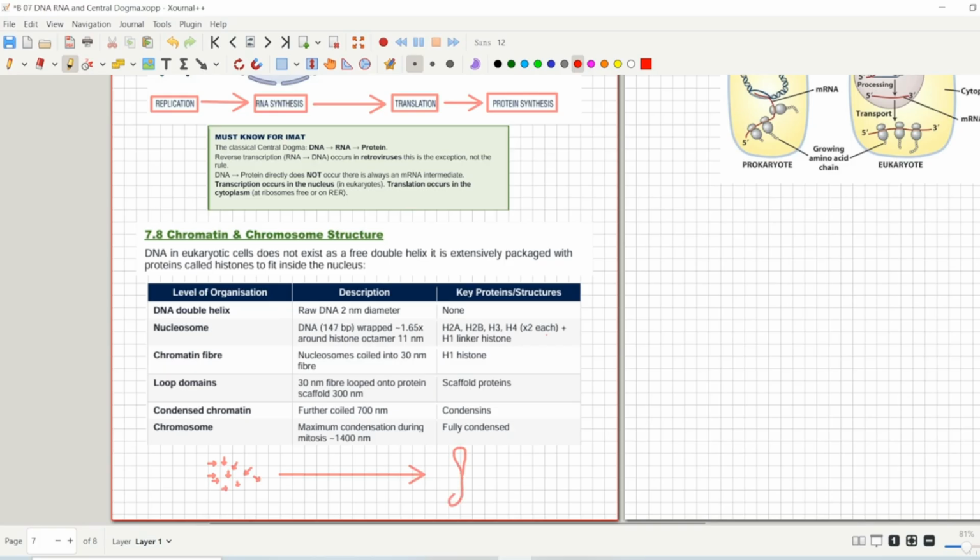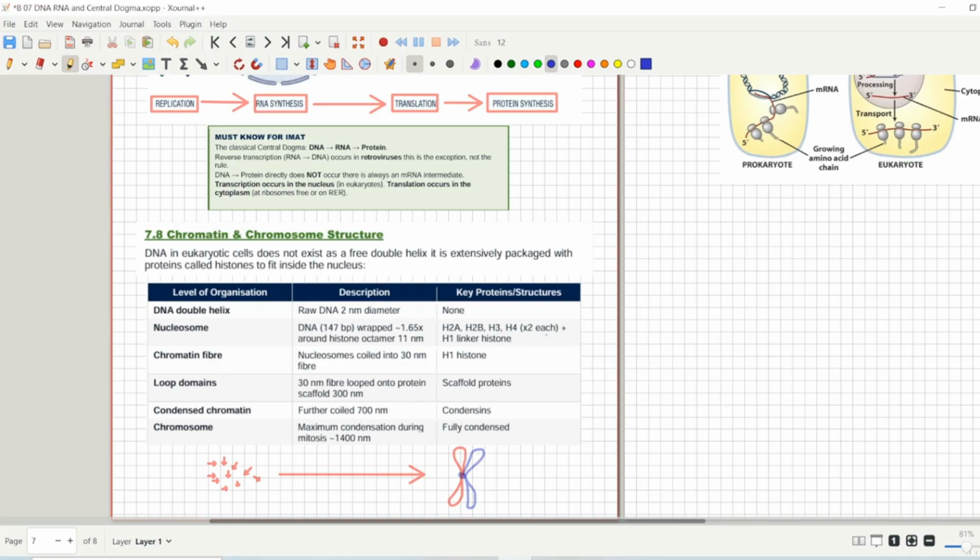Into chromosomes. As you can see, this is a chromosome molecule. This is the centromere, and we will discuss chromosomes in detail in your cell cycle chapter. So just take a screenshot, study the basics. I won't be going into detail because this is an introductory chapter.